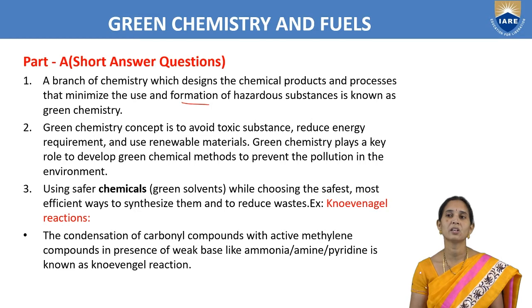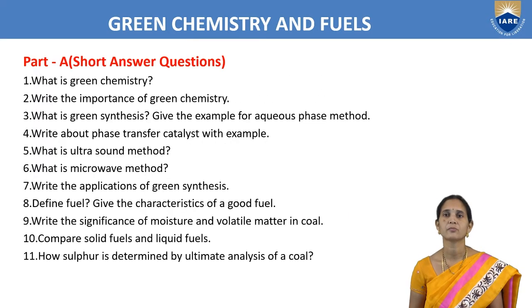For example, we can take Knoevenagel reactions, which are condensation reactions of carbonyl compounds with active methylene compounds in the presence of a weak base, like ammonia, amine or pyridine. So we can prepare the alpha beta unsaturated acids.